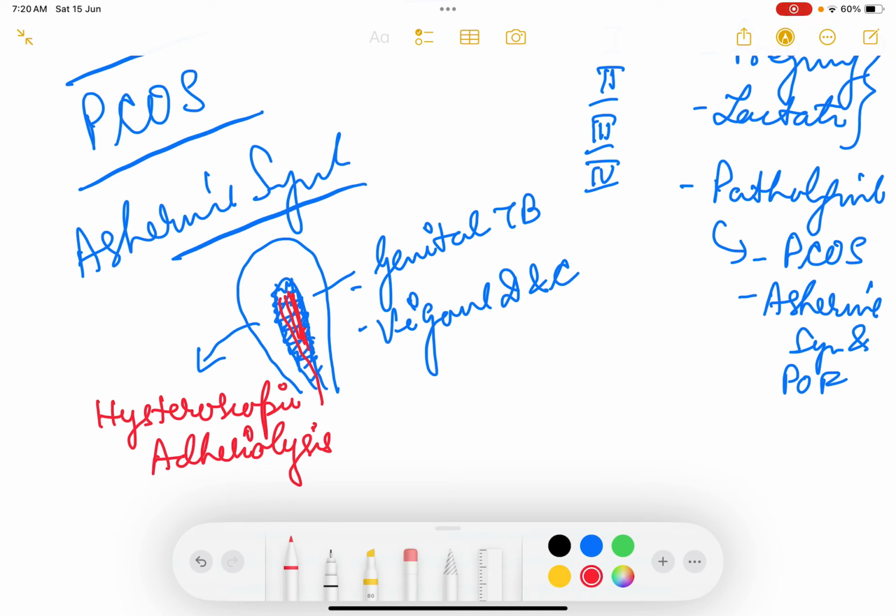If you cut them, then patient might regain, and after that you have to put the patient on estrogen and progesterone. Estrogen will help in proliferation of the endometrium properly. Progesterone will decidualize the endometrium, and then once you withdraw ENP, then patient might have bleeding. So this is how we treat Asherman's syndrome. Asherman's syndrome has been discussed in my genital tuberculosis lecture.